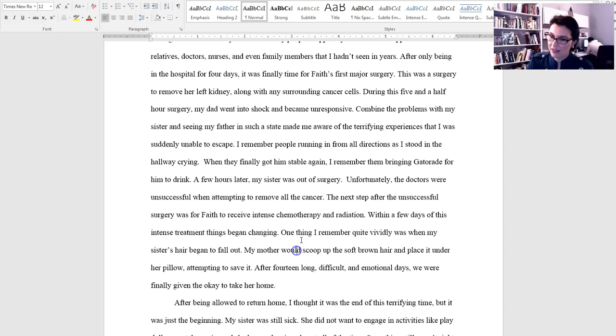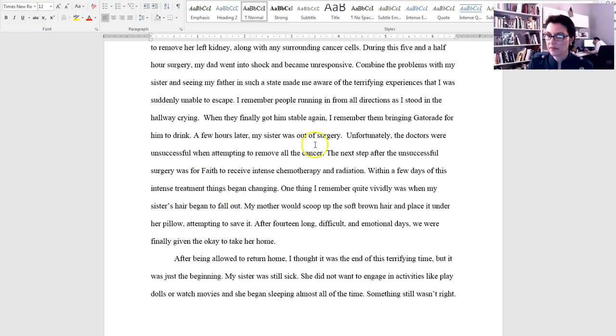It's hard for me to explain, which I know I should be able to explain because I'm the English teacher, but it's almost like you're telling people to combine. So it would almost be combining the problems with my sister and seeing my father in such a state. But I don't think that's what you're really trying to say. Combine isn't quite the right word. Okay, let's see.